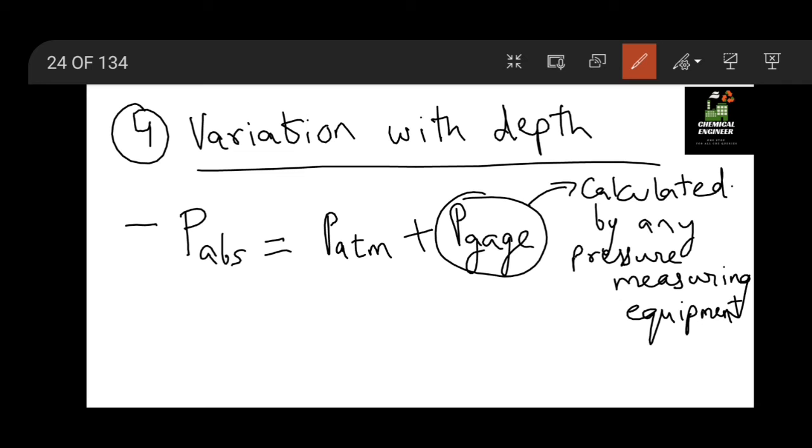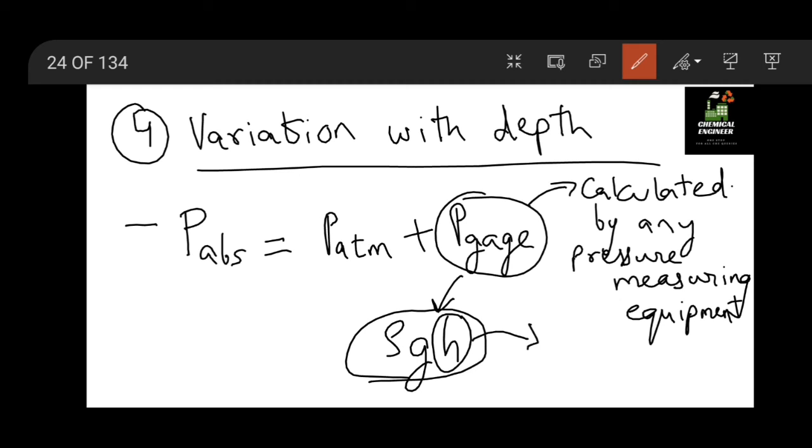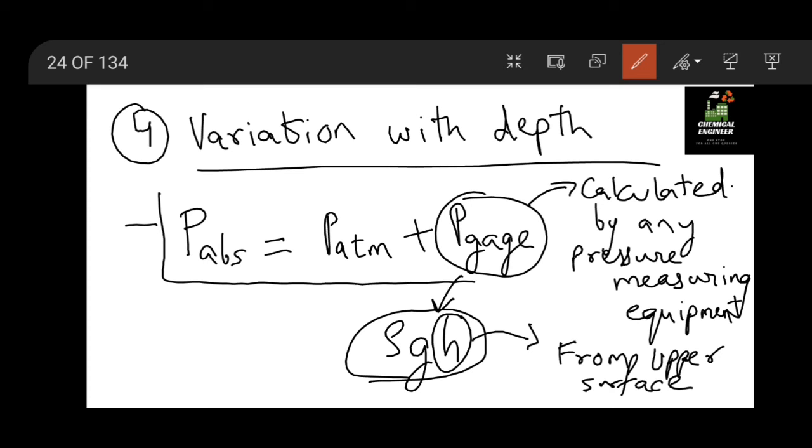P gauge is generally given as rho g into h, where h is the height from the upper surface. Absolute pressure is the pressure actually acting on the body in the fluid, which is given as P atmospheric plus P gauge pressure.